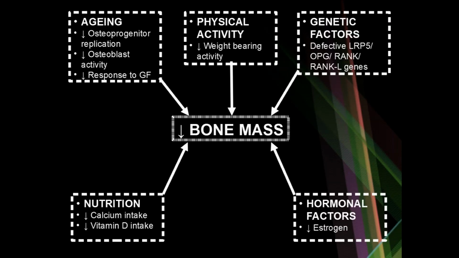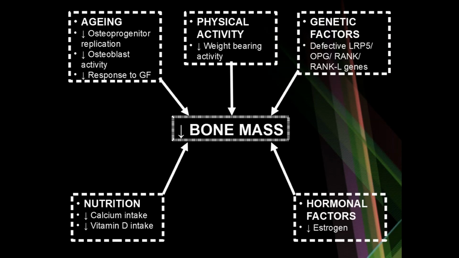The first factor is aging. As age increases, the capacity of precursor cells of the bone to replicate reduces. Second one is osteoblast activity, the bone laying cell activity, which also reduces. Third one is response to growth factors, which also reduces.